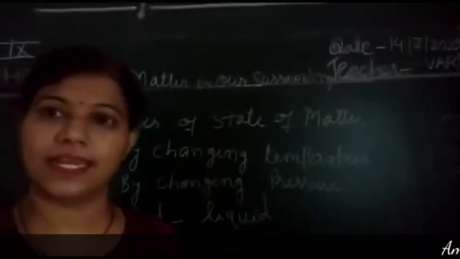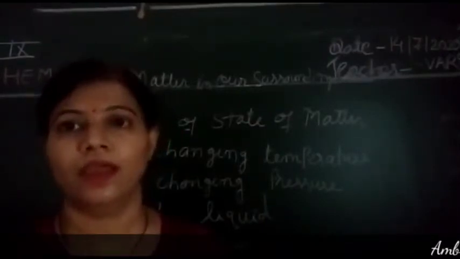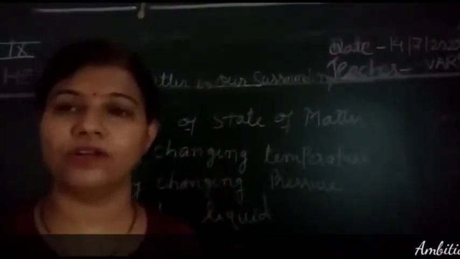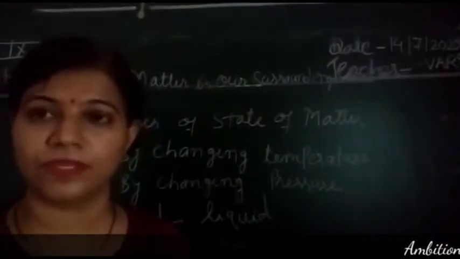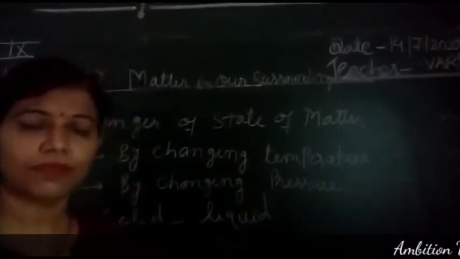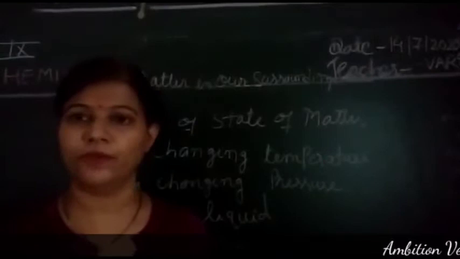Okay, hello students. In our last class, we learned about the latent heat. Today, we are going to start our new topic, that is the changes of states of matter. As we already learned, matter is divided into 5 states: solid, liquid, gas, plasma and Bose-Einstein condensate. Now, how can we change one state to another?